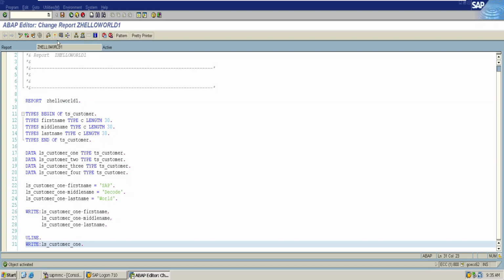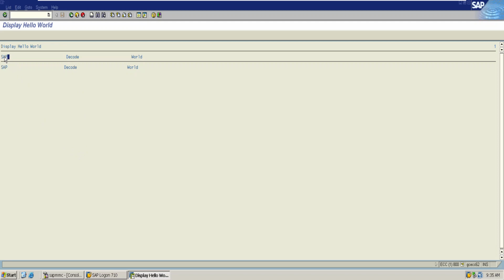Now let us execute this. So this SAP Decode World that is shown is because of the write statement of each attribute. This SAP Decode World shown below the underline is because of the write statement showing the entire ls_customer1.